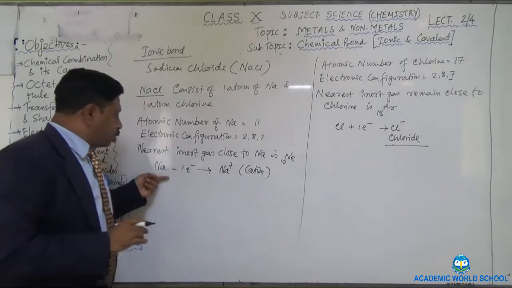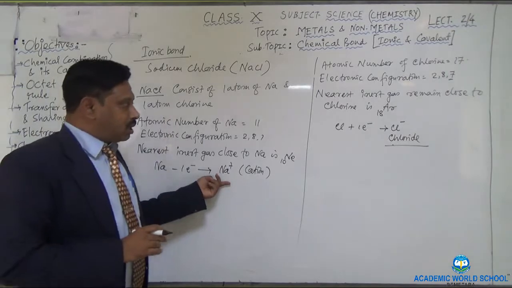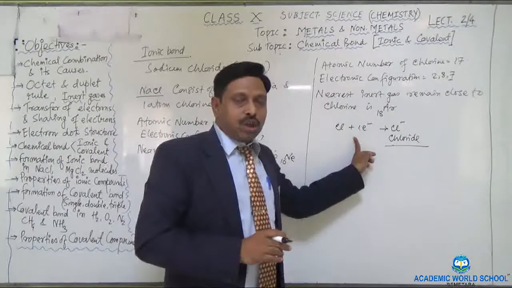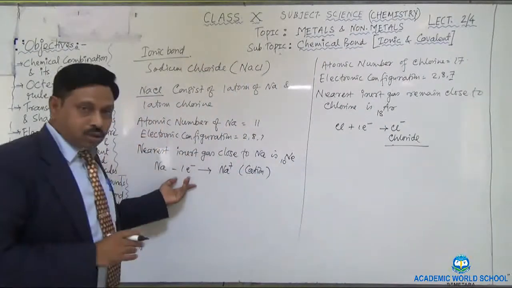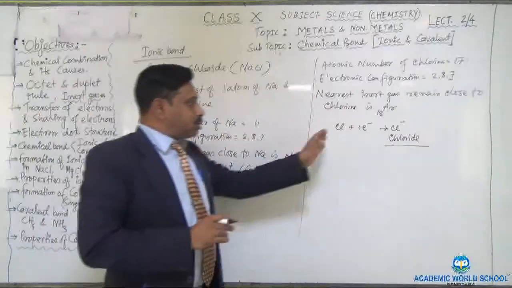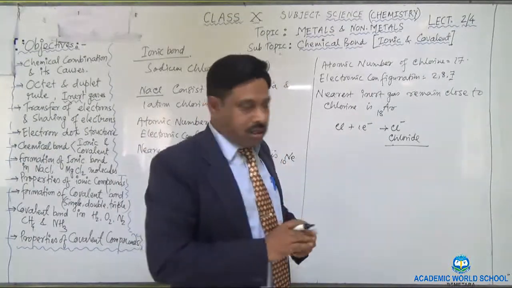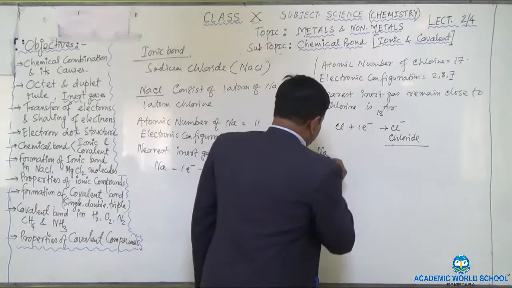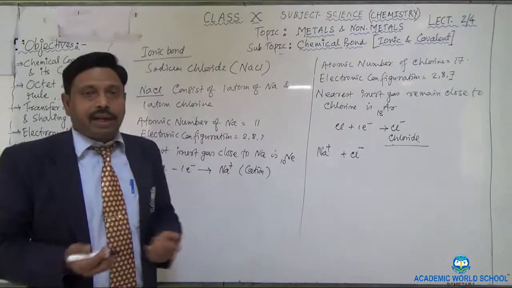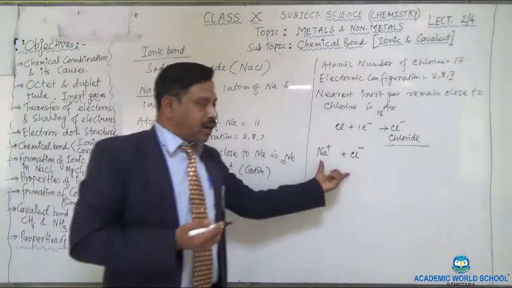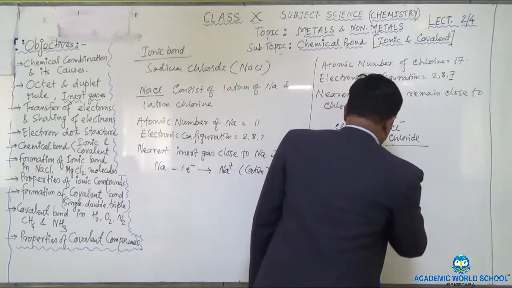Again I repeat, sodium loses one electron and converts into cation Na plus, and similarly chlorine receives one electron from the sodium and converts into Cl minus. So now you see Na plus and Cl minus. Opposite charges always attract each other, so the plus and minus will attract each other, forming NaCl, right?